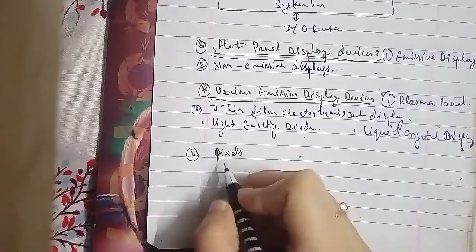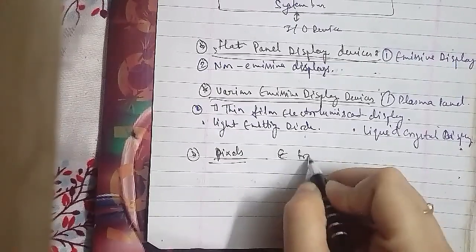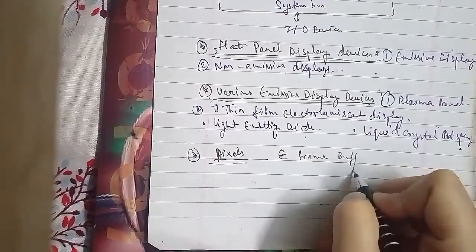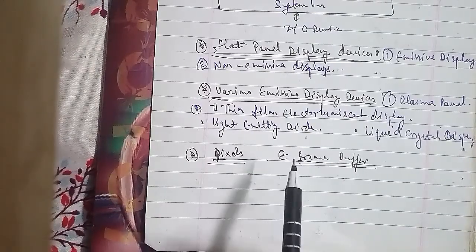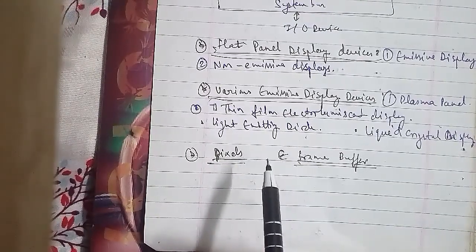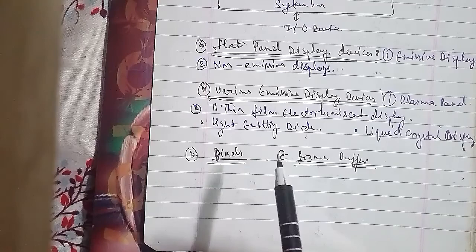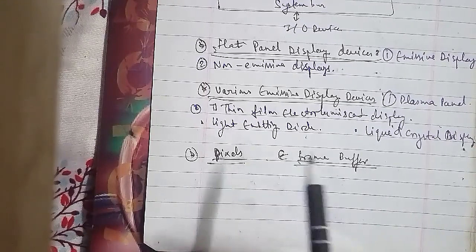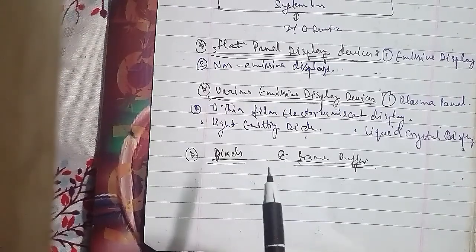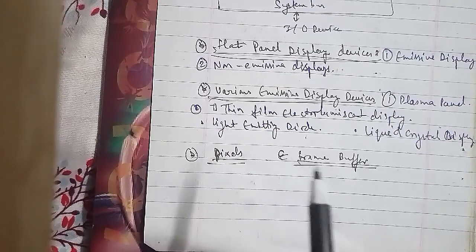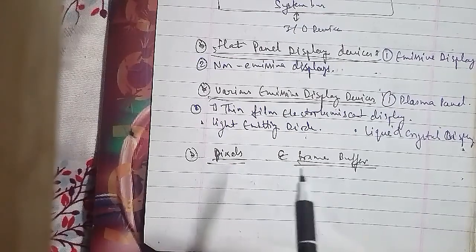Talking about the frame buffer, it is the most common method for implementing raster CRT graphics. A frame buffer is a memory area in which the picture is stored in the form of pixels. A minimum memory is called a bit plane, and a 1024 by 1024 element square raster requires 2 to the power 20 memory bits in a single bit plane. The picture is built up in the frame buffer one bit at a time. Because the memory bit has only two states, binary 0 and 1, a single bit plane yields a black and white monochrome display.